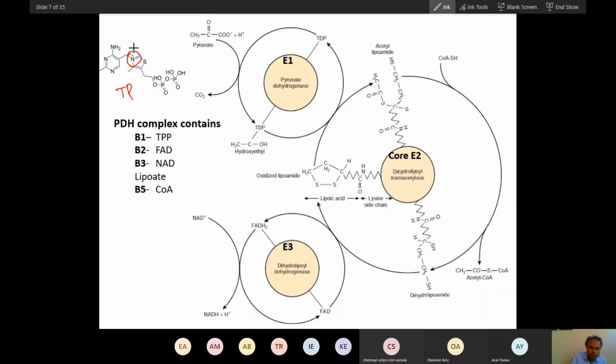This ring is very important for the decarboxylation reaction because it will attract electrons from the pyruvate, and that will cause decarboxylation. So this is actually an electrophilic attack on the pyruvate. It will attack here, and because of that this will become an electron deficient region, and that will make this bond weak. That causes the pyruvate to release this CO2. Remember this. That is why B1 is very important for decarboxylation.